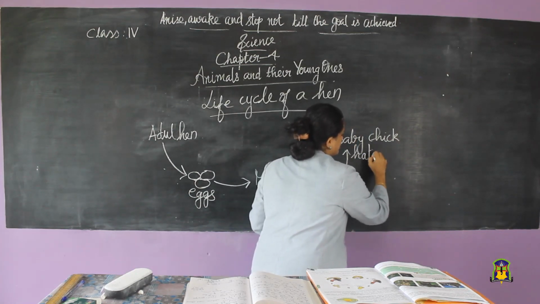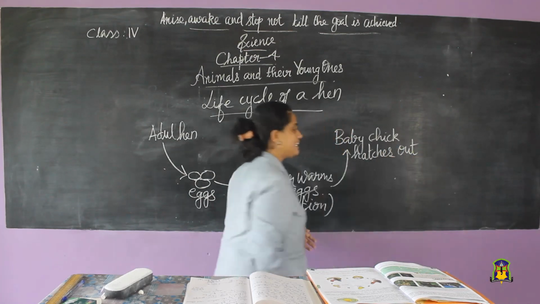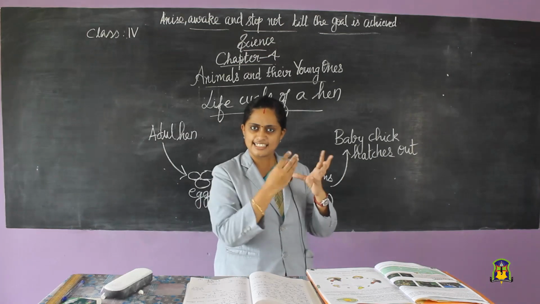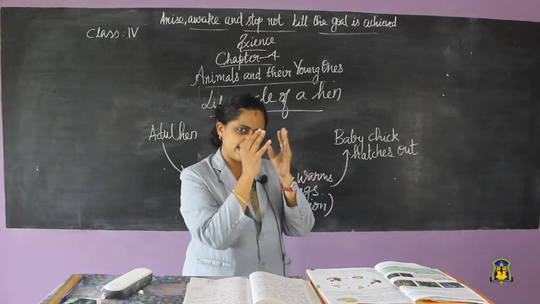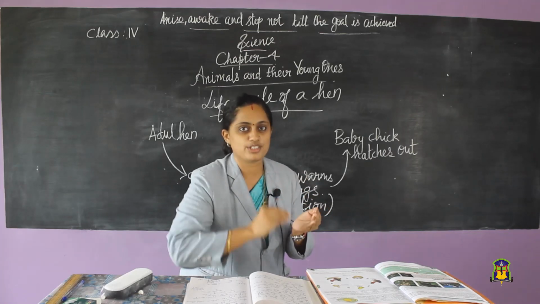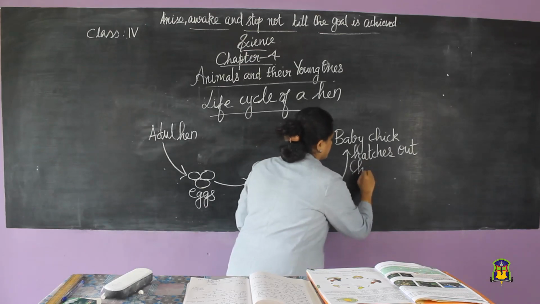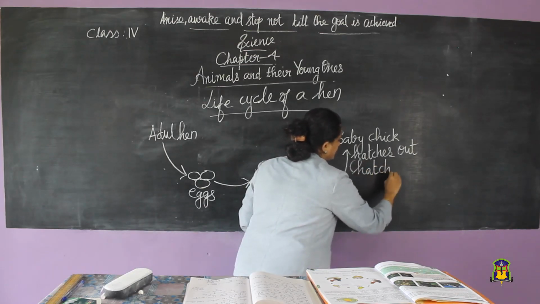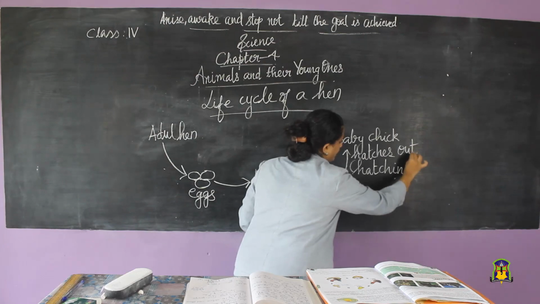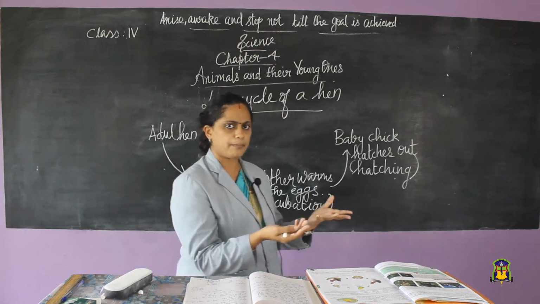It is called hatching. Hatching is the process by which the eggshell is broken and the baby chick comes out. H-A-T-C-H-I-N-G. Hatching. What may happen after that?